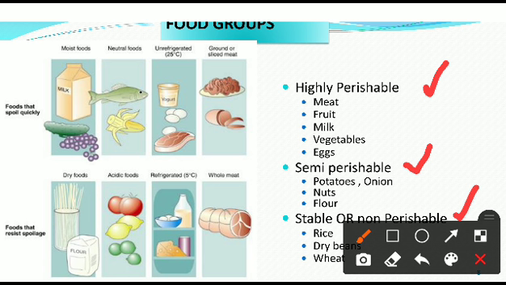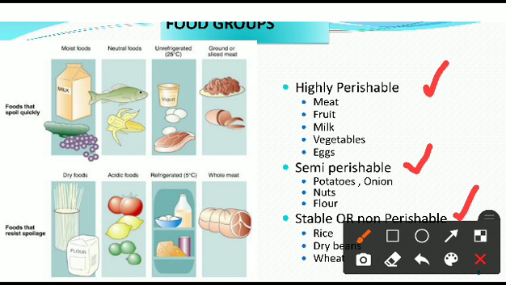That type of food is called highly perishable food. Here you can see in this picture milk, vegetables, and fish. These are highly perishable foods, that means they spoil quickly.